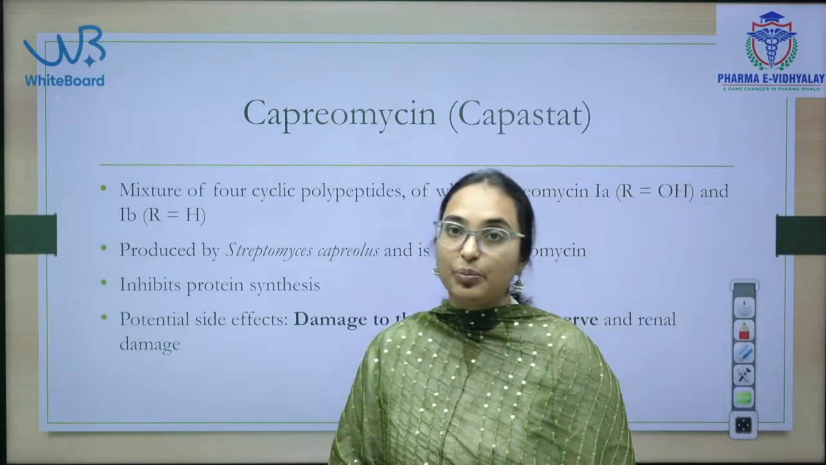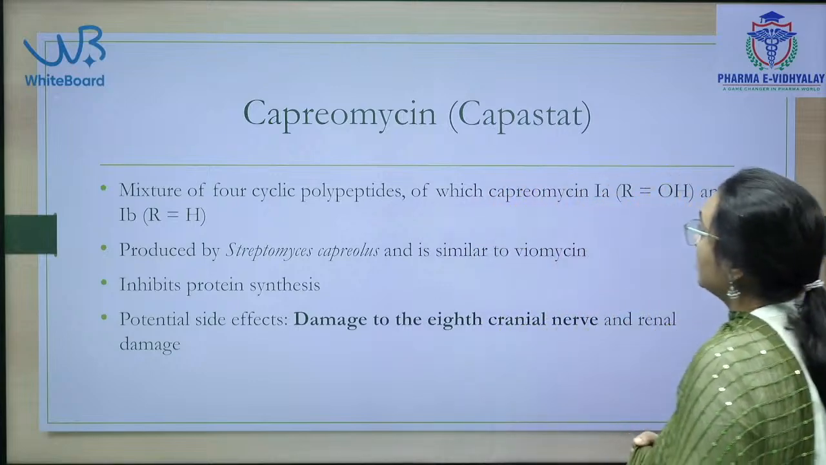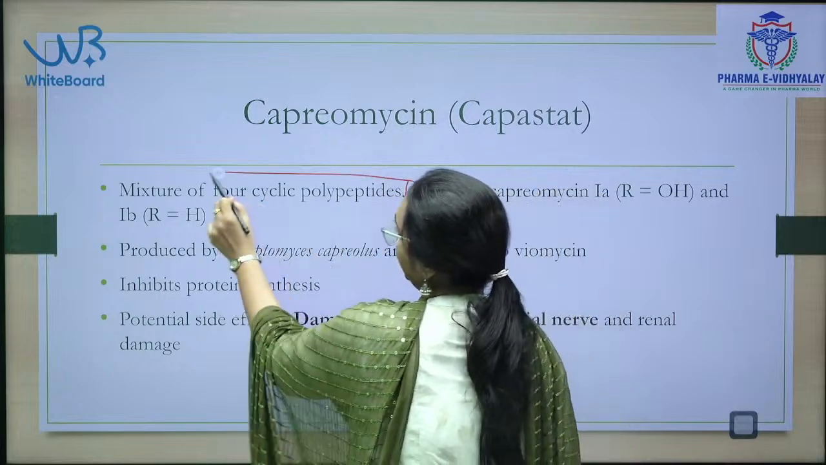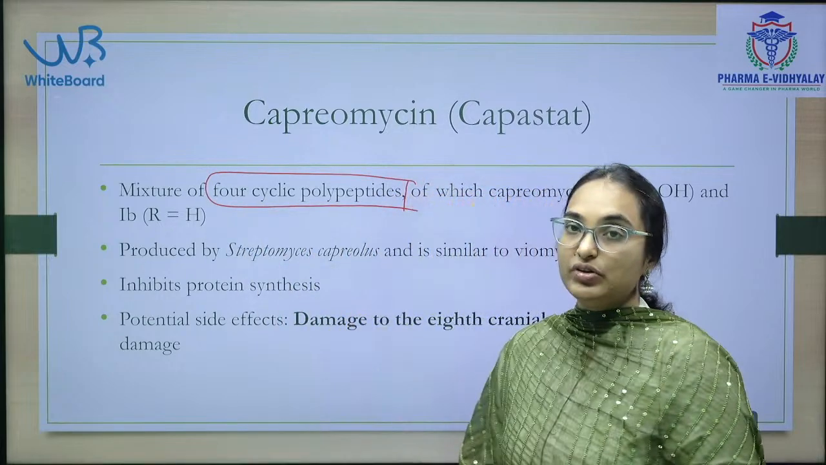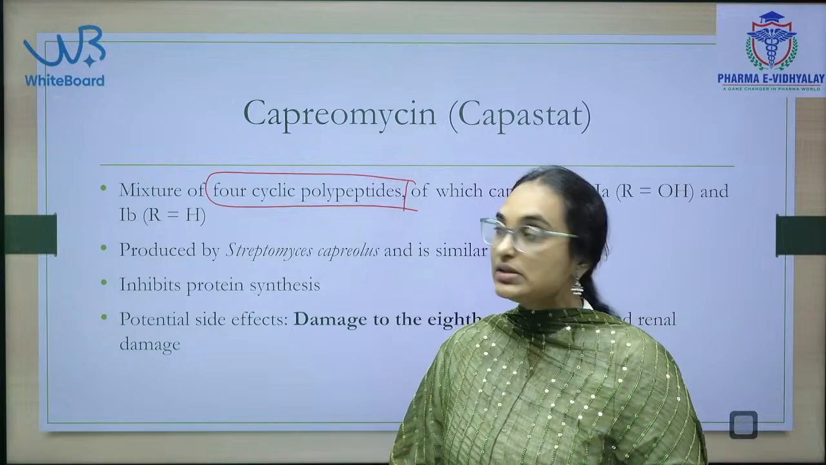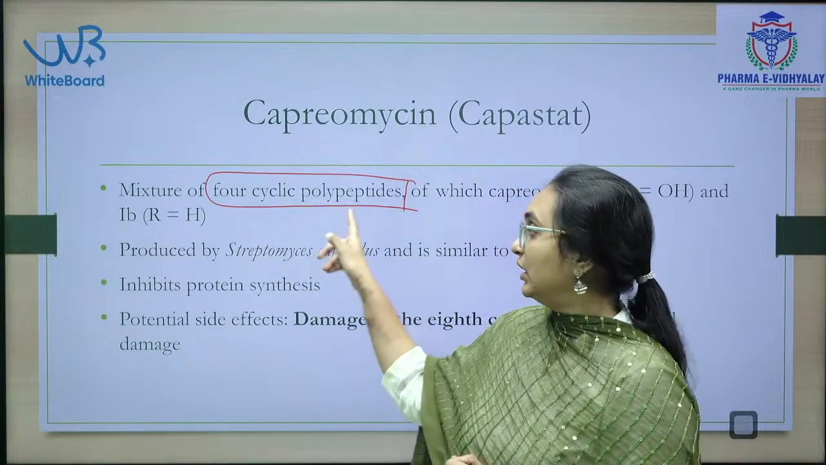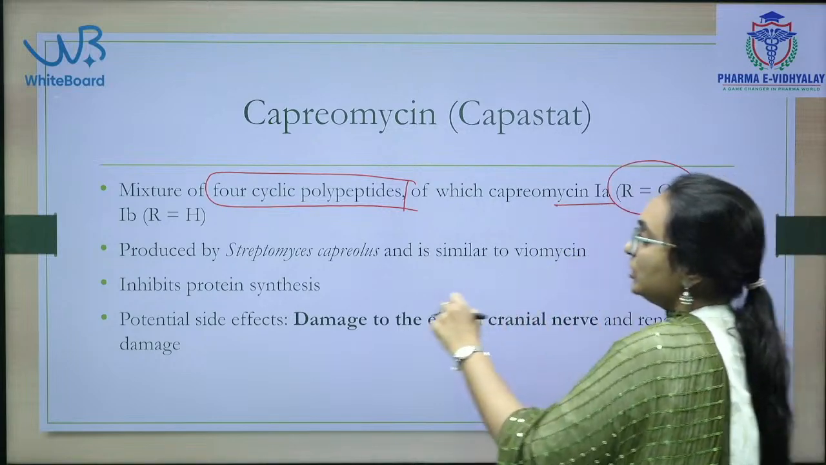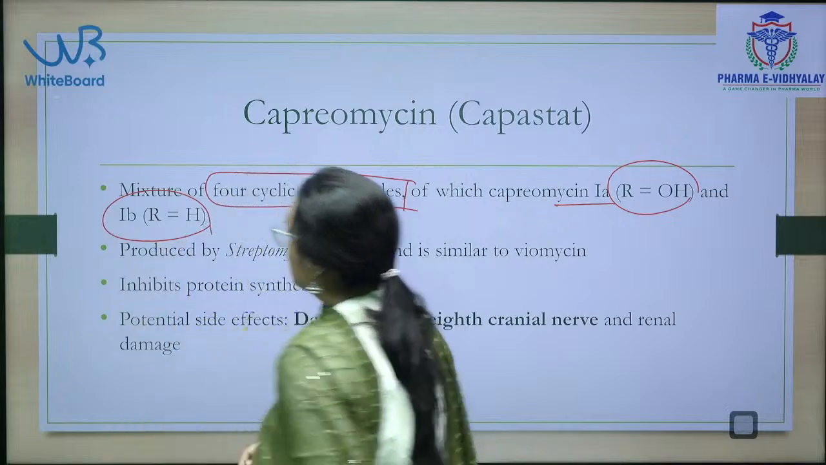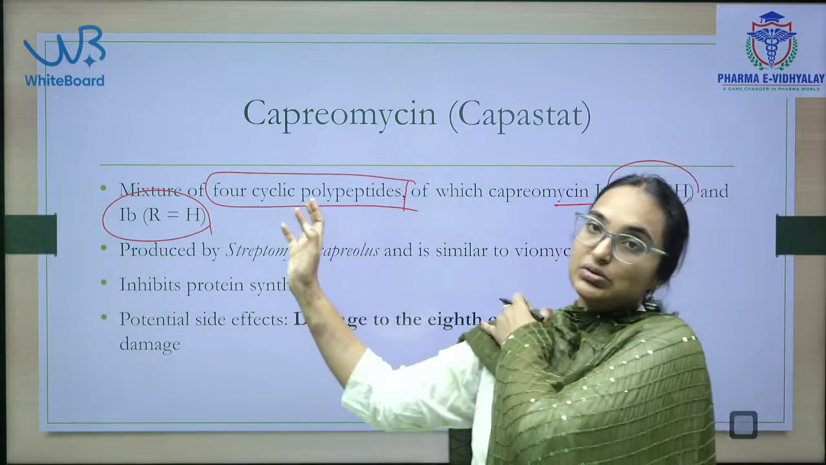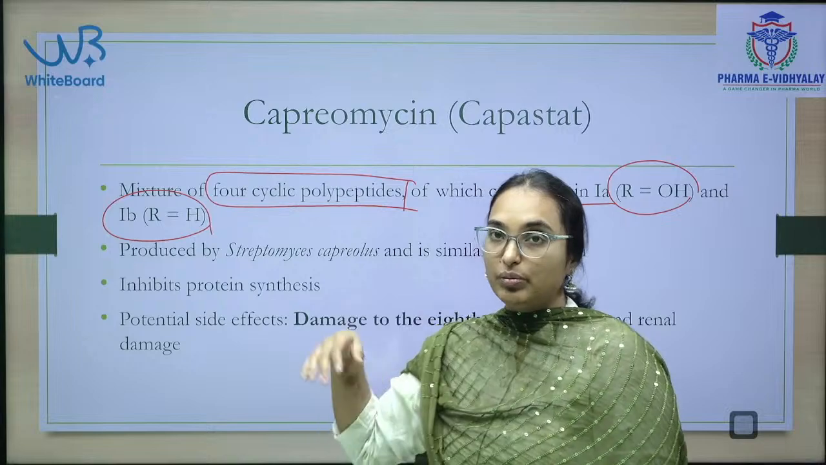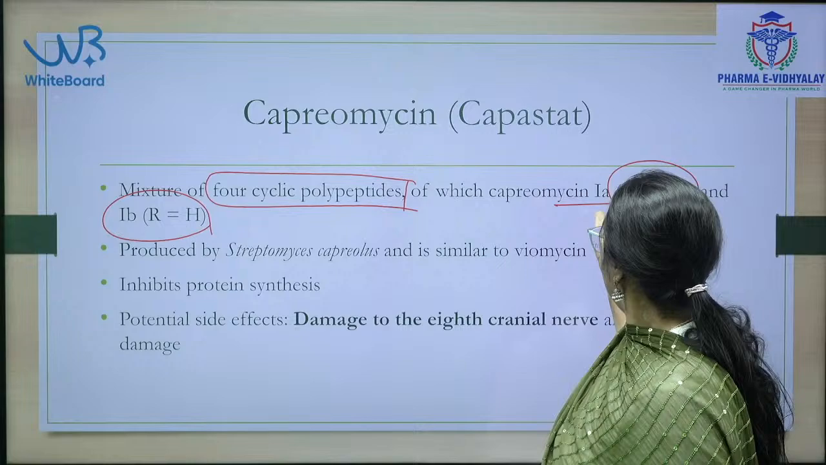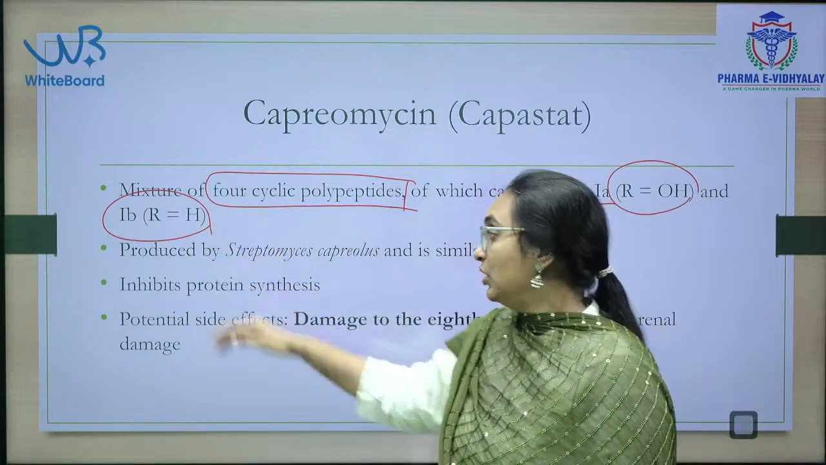Next drug is capreomycin. Capreomycin is also called Capastat. This is a cyclic polypeptide. Which of the following drugs is a cyclopeptide? Cyclic polypeptide. Capreomycin 1A means R is equal to OH, capreomycin 1B means R is equal to H. Since it is a polypeptide, there is no need to remember the whole structure, only the R group you can remember. 1A R is OH, 1B R is H.